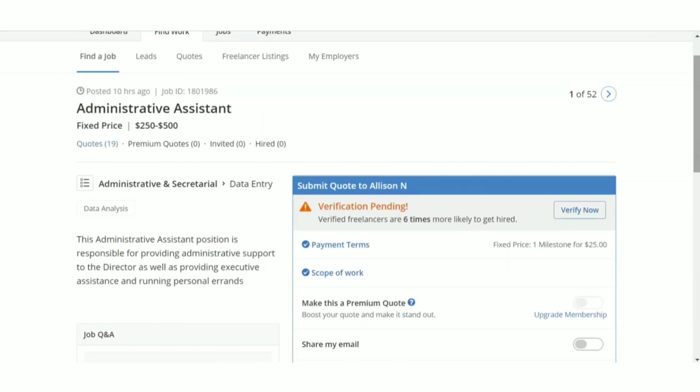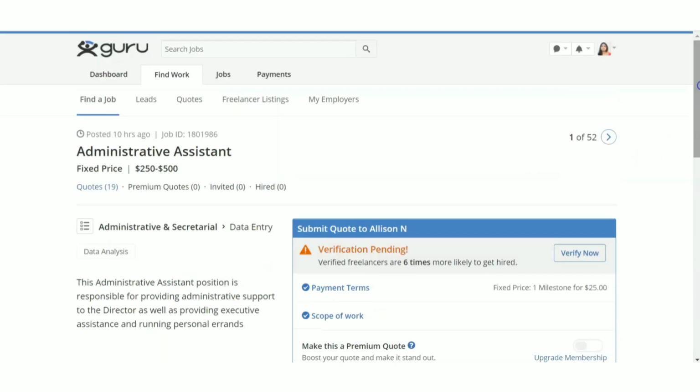Like this, you can go for verified jobs and verified clients. Okay, so take up the job like this. Now, there is also another option for verification. Okay, now let us talk about the verification. Verification means you are going to verify your ID details and everything, and you're going to pay $4 point something to this website, and you're going to verify yourself as a candidate. And then the advantage of verifying is you will be getting more and more works. So your chance of getting more and more works will be increasing.